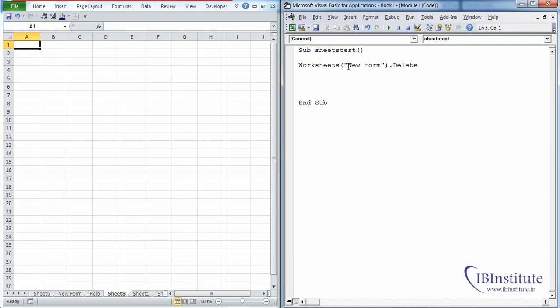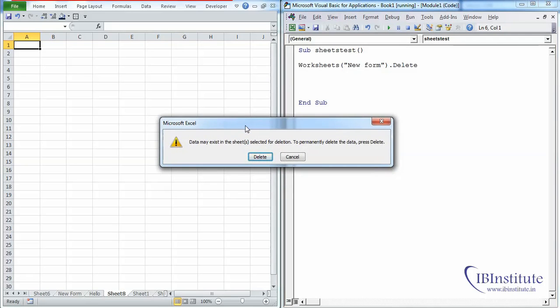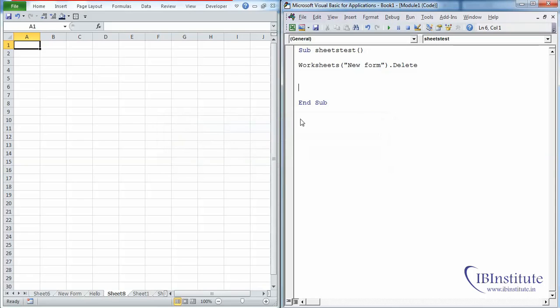The sheet which is new form will be deleted. So press F5. This is a message which will always come whenever you delete a sheet. But in general, when we use VBA coding to do something in Excel, then we would like to bypass this kind of message. So let me first cancel it, and we don't want this message to appear next time.